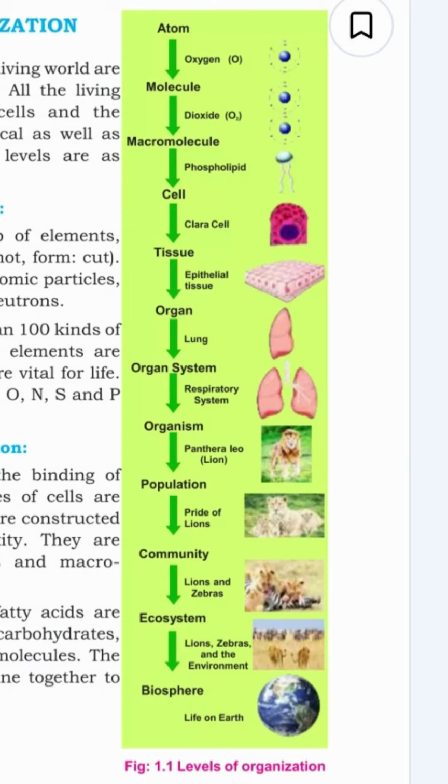Similar cells form tissues, and tissues together make an organ like the lung. Different organs work together as an organ system, such as the respiratory system. All organ systems together form an organism, for example a lion. Organisms of the same species form a population. Different populations living together form a community. The community along with the environment makes an ecosystem. All ecosystems on Earth together form the biosphere, where life exists.